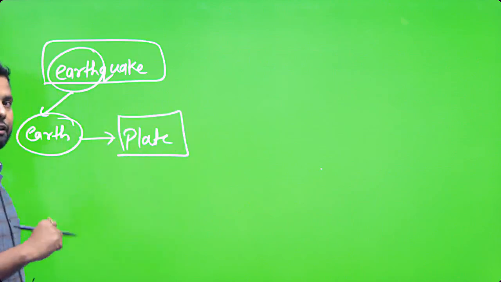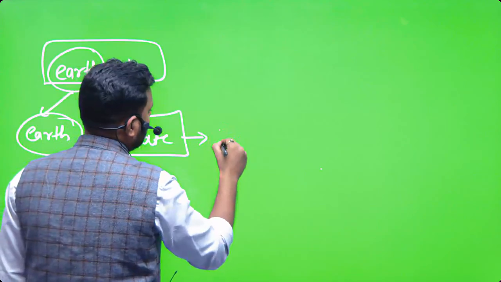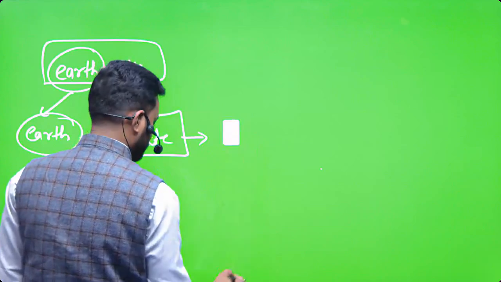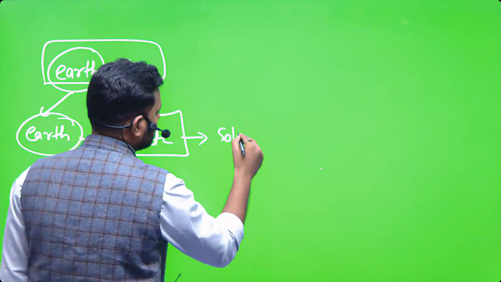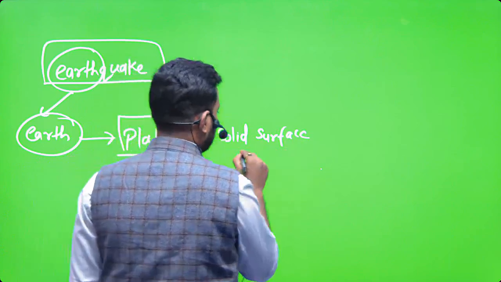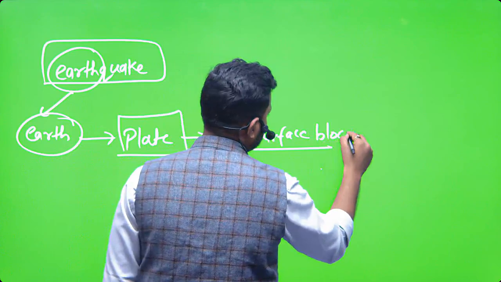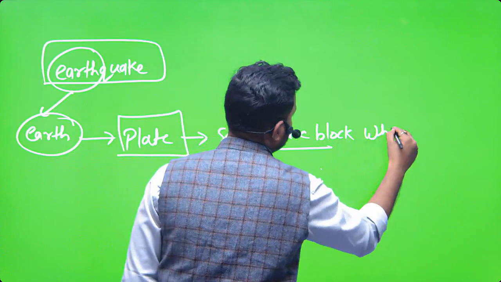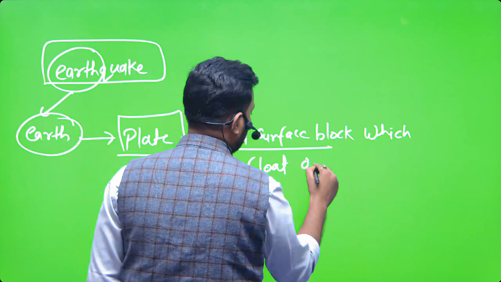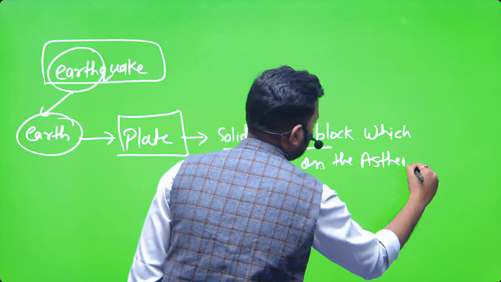And whenever we use the word plate, it means we are talking about the rock, or the solid rock surface, or the block which floats on the asthenosphere.